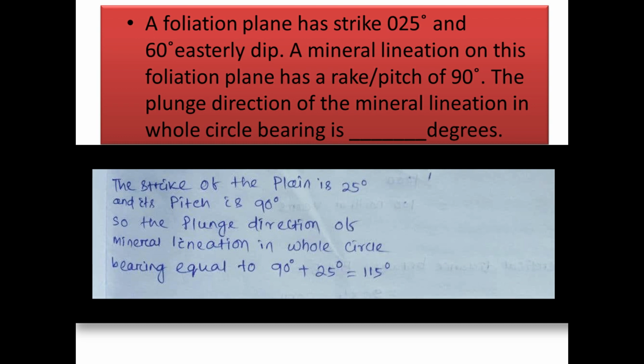Next question, a foliation plane has a strike of 25 degree and 60 degree easterly dip. A mineral lineation on this foliation plane has a pitch of 90 degree. Now the plunge direction of the mineral lineation in whole circle bearing is. Now see, the strike of the plane is 25 degree and its pitch is 90 degree. So in such cases, you just add up the strike and the pitch value of the lineation and you can get the whole circle bearing of it. Here we have 90 degree plus 25 degree equals to 115 degree.